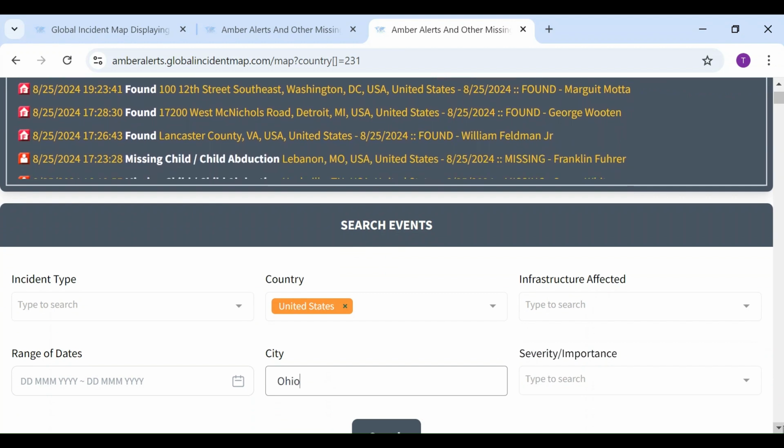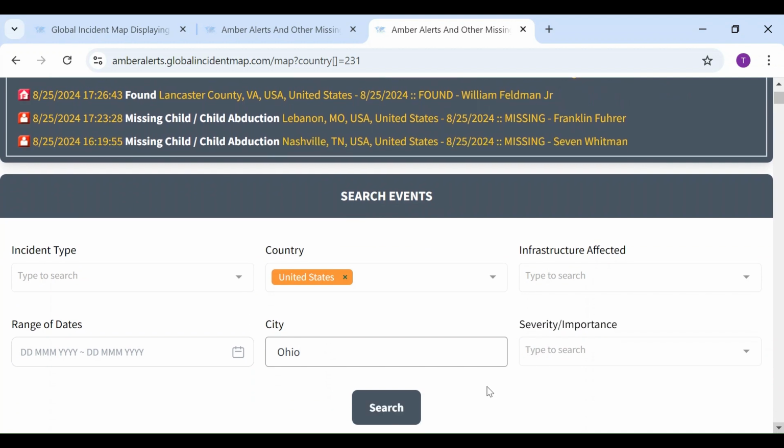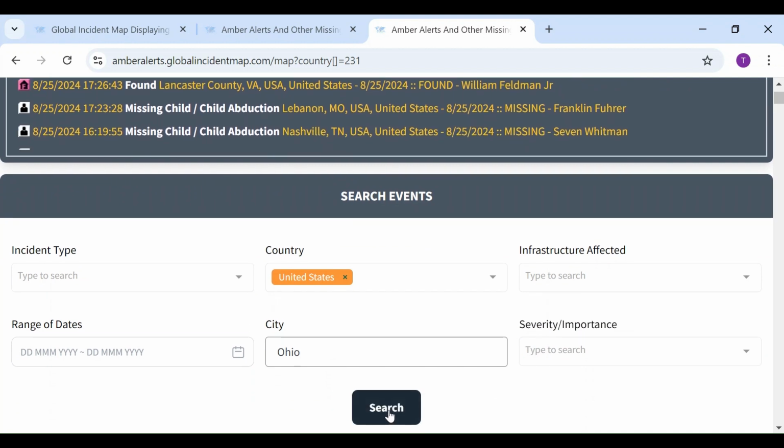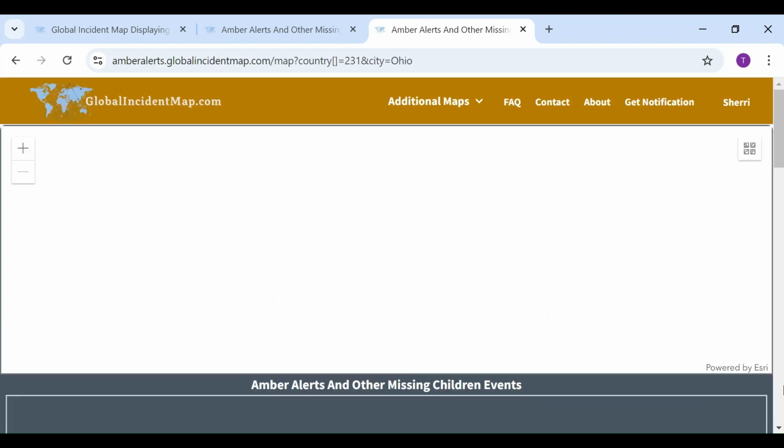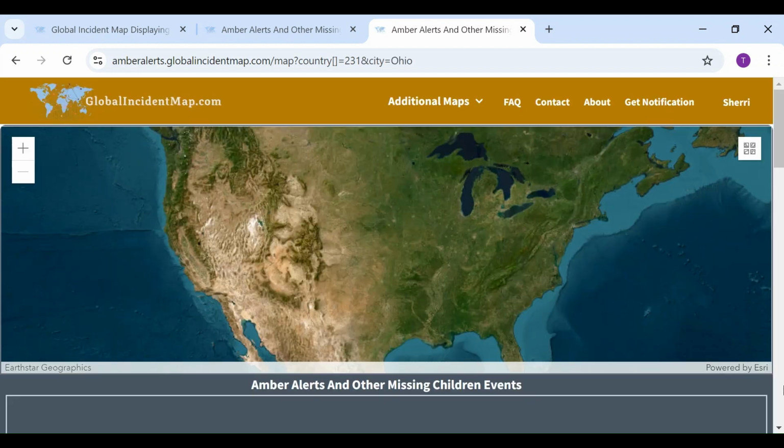In future videos, we will dive even deeper into names and further details on their disappearances. We could take a look at missing children listed for Ohio, or we could browse the list of maps I could pull up, but I am going to save those for another day.